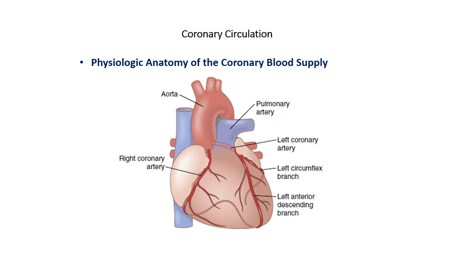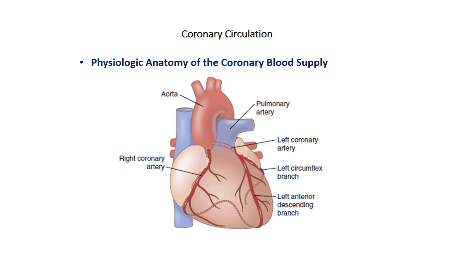Normal coronary blood flow in a resting person is about 70 milliliters per minute per 100 grams of heart weight, and about 225 milliliters per minute in total, which is about 4 to 5% of total cardiac output.